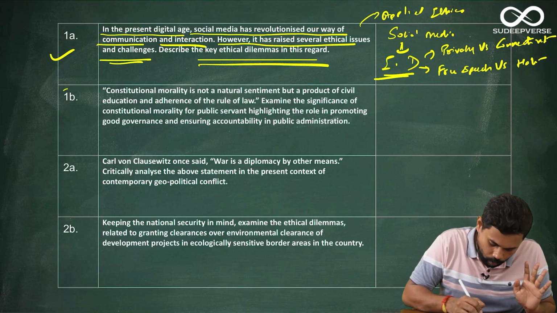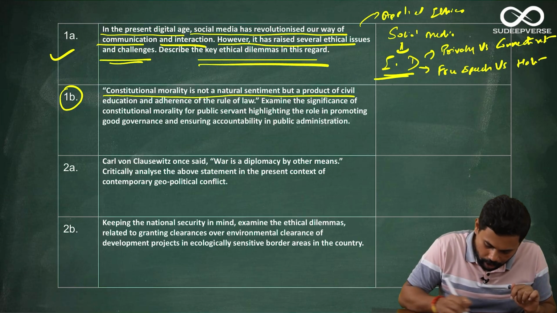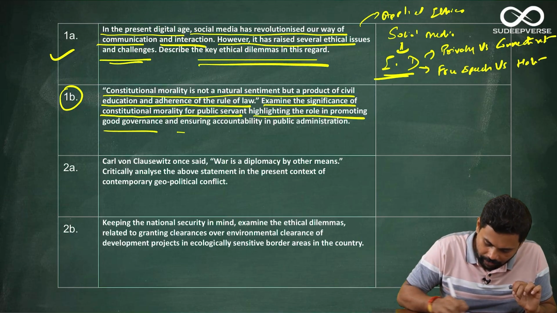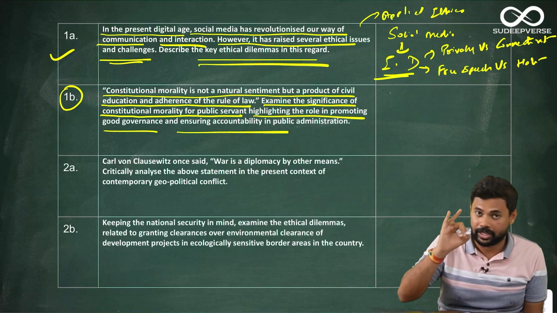Okay, the next one, 1B: constitutional morality is not a natural sentiment but a product of civil education and adherence to the rule of law. Examine the significance of constitutional morality for public servants, highlighting its role in promoting good governance and ensuring accountability in public administration. Okay, so basically here it is two parts.